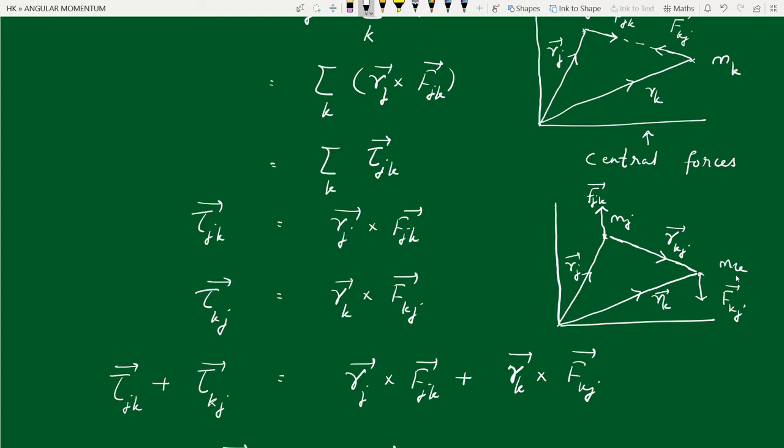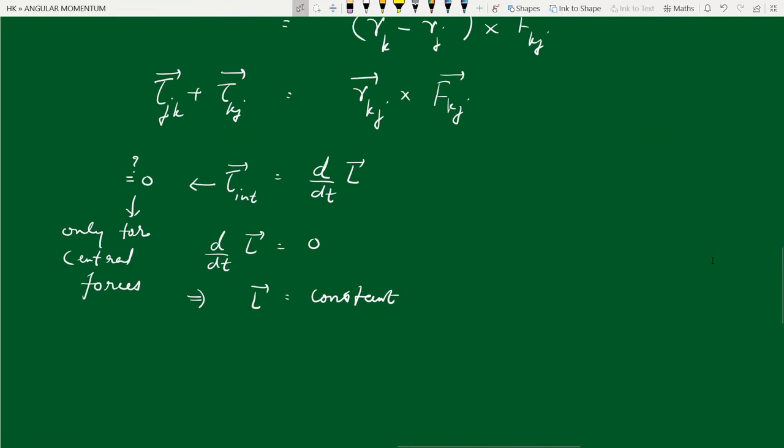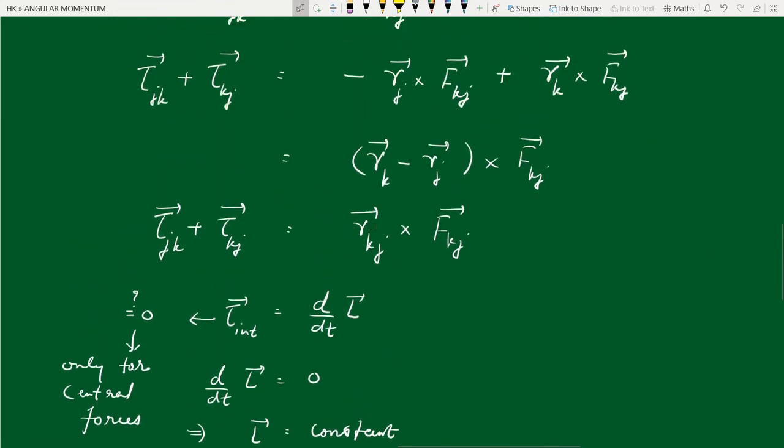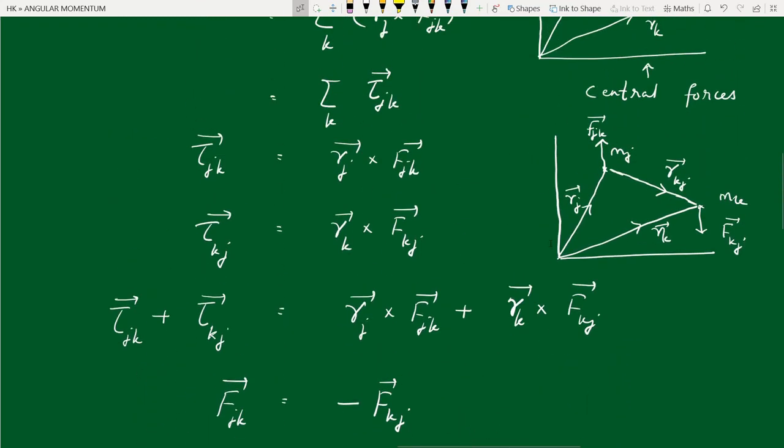Okay, and rj and rk need not be the same. Even though fjk and fkj are equal in magnitude, rj and rk need not be equal. So these two torques will not cancel each other. Or in other words, if we look at this equation, rkj cross fkj is not 0.